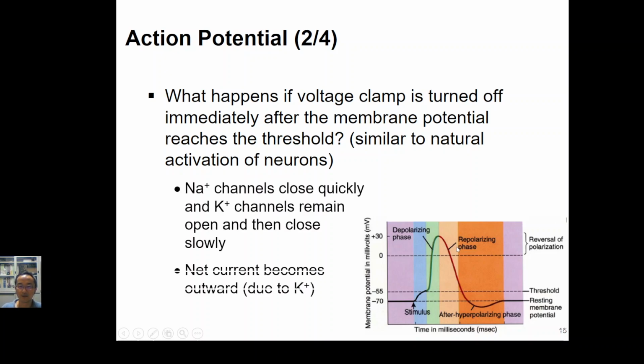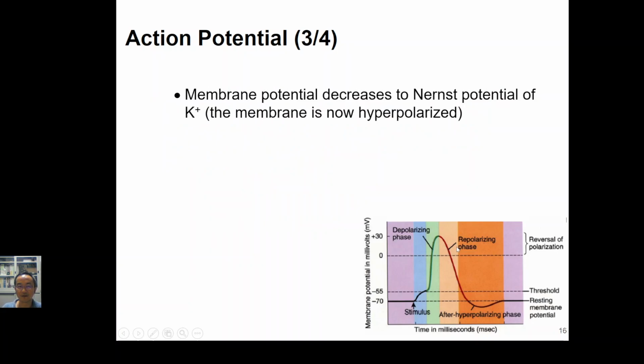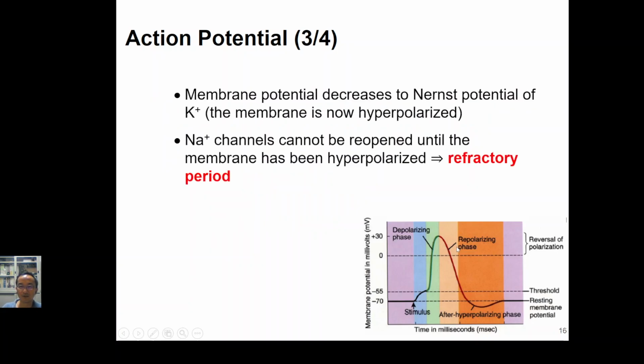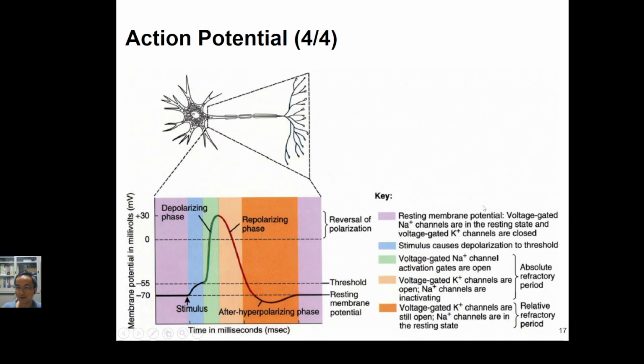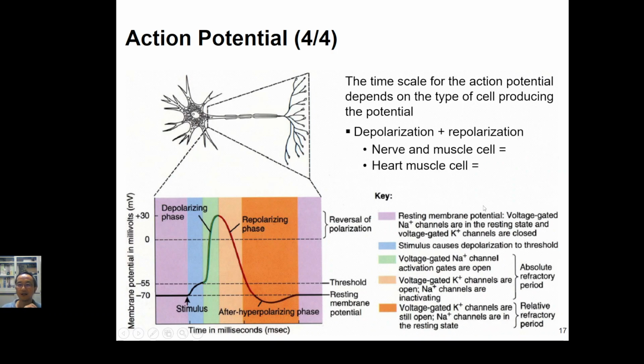Okay, so let me see. We can just simply skip this one because it's not that important; the most important is the refractory period. Okay, so you need to remember that for the refractory period we have the absolute refractory period as well as the relative refractory period. Right now in front of you is the action potential generated by a nerve. So let us have a look at this curve.